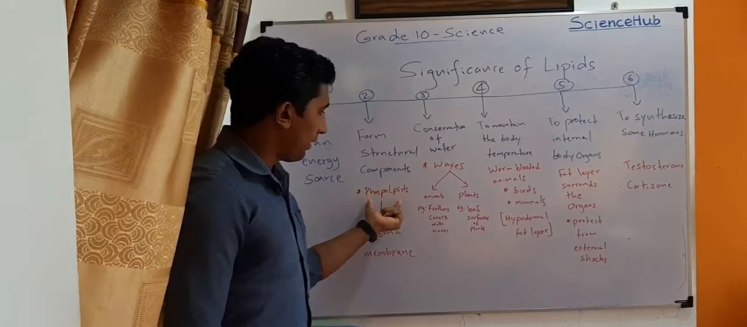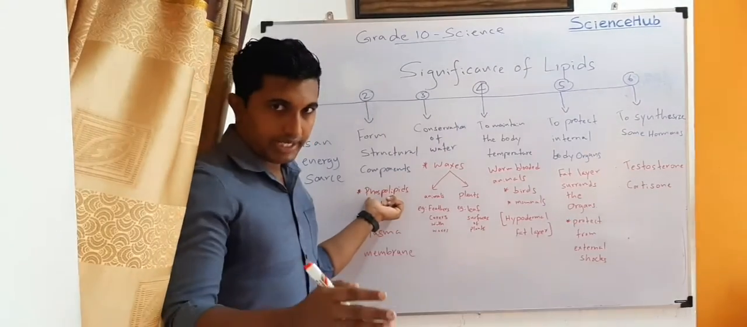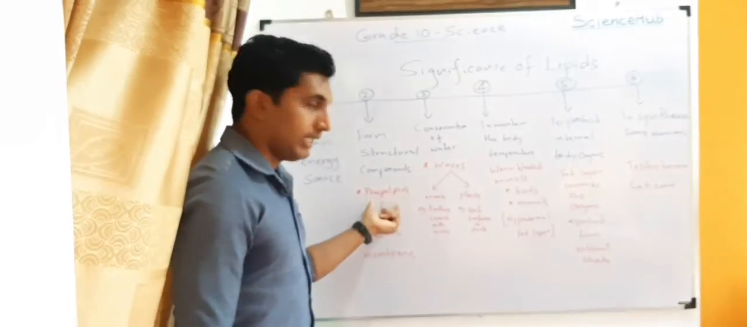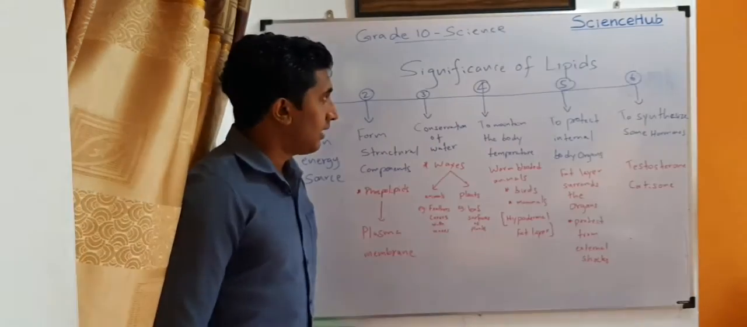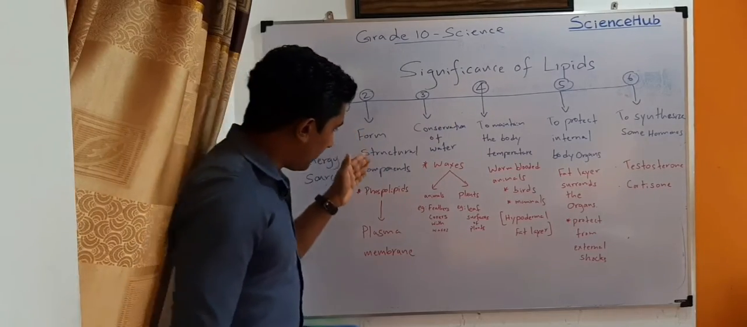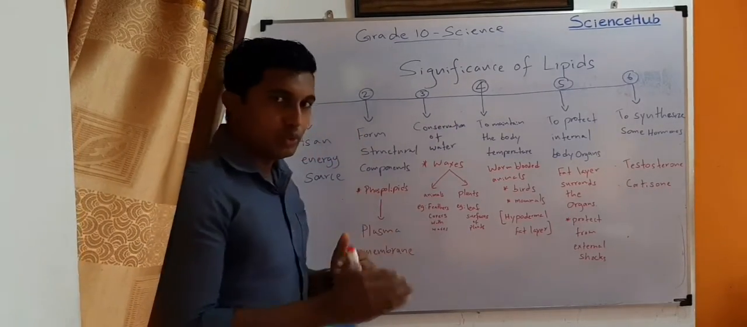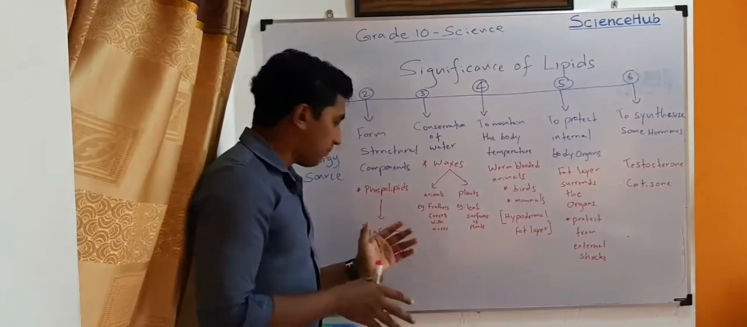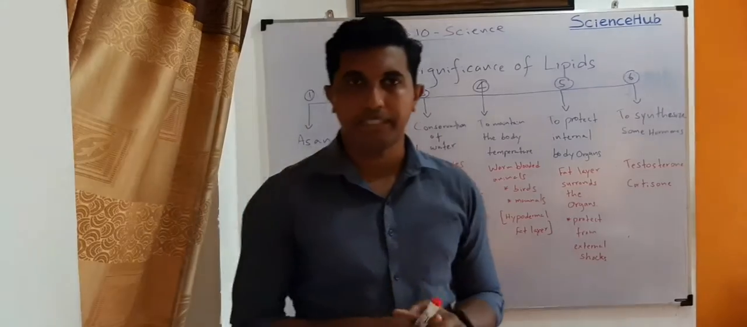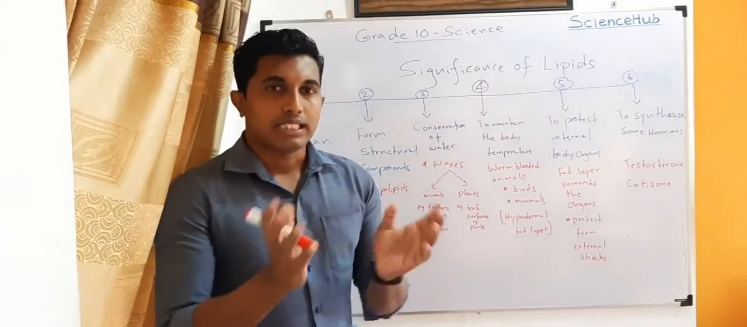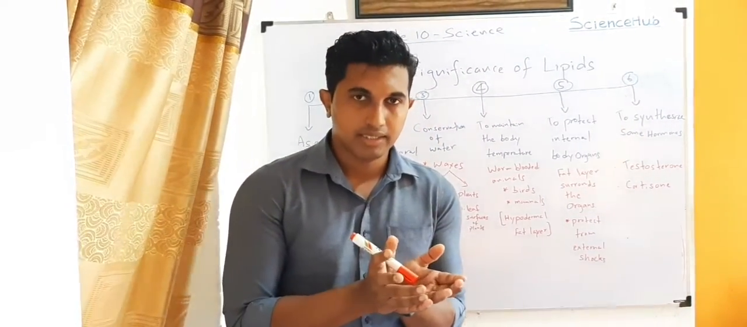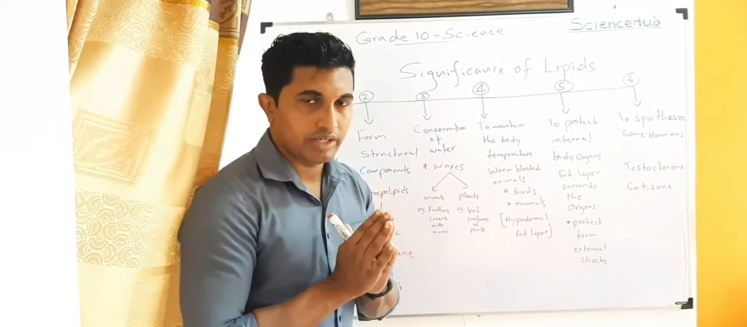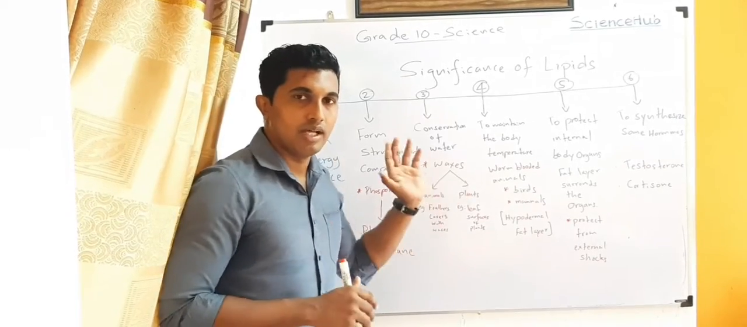Phospholipid is a category of lipids, like fats and oils. The phospholipid category is used to make the plasma membrane of animal cells. Therefore, it is a very important significance of lipids.